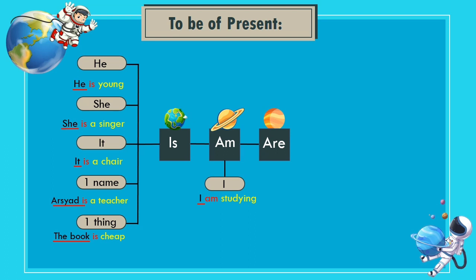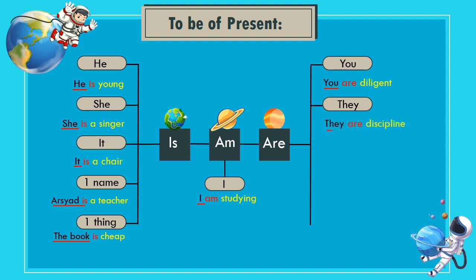To be "are" is used when the subject is, the first, you. For example, you are diligent. The second, they. For example, they are disciplined. The third, we. For example, we are happy. Next, more than one name. For example, Saila and Hani are friends. Because there are two names, namely Saila and Hani, the sentence uses to be "are".